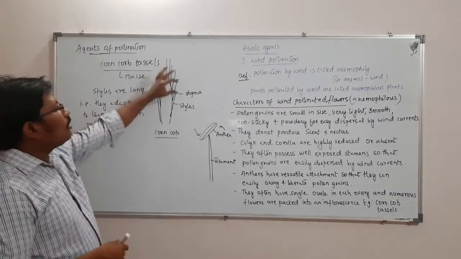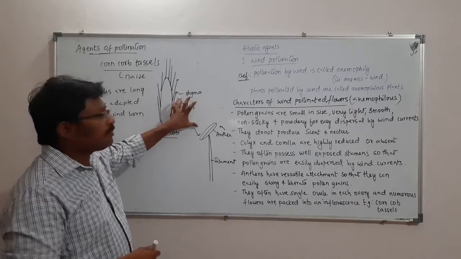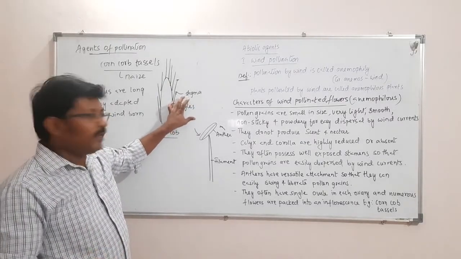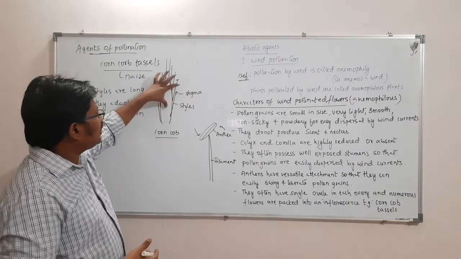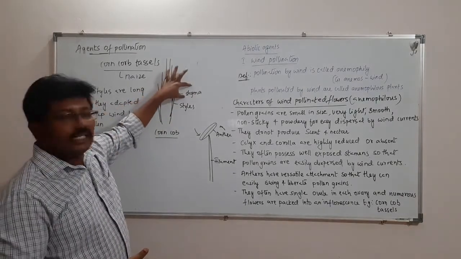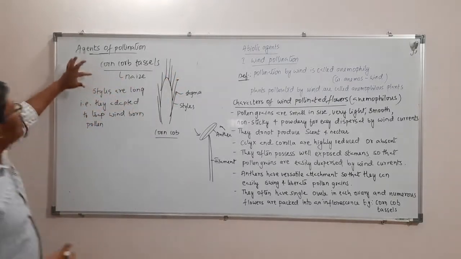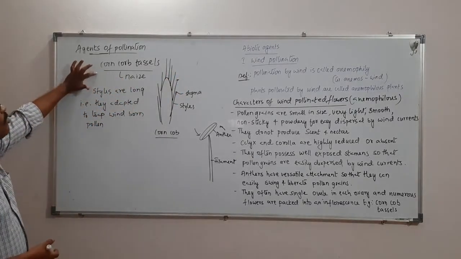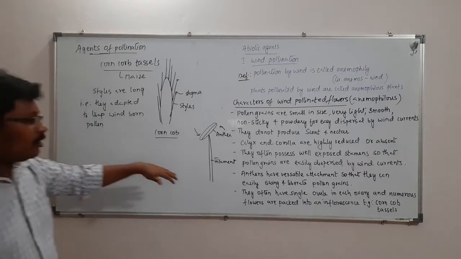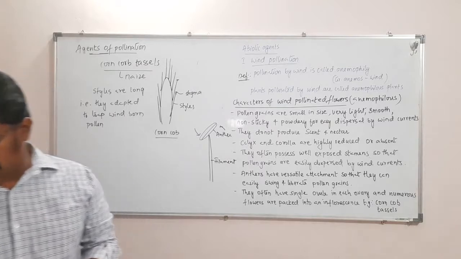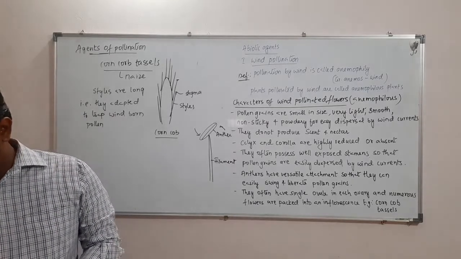To pick those pollen grains present in the wind, these styles have to be very long with a sticky stigma at their tips. That's what we see in the case of the corn cob as an example for these wind pollinating plants.